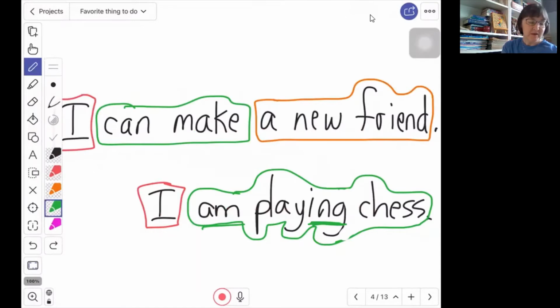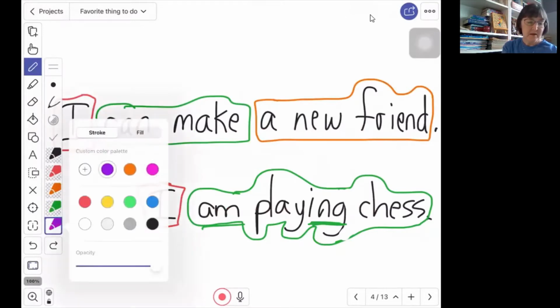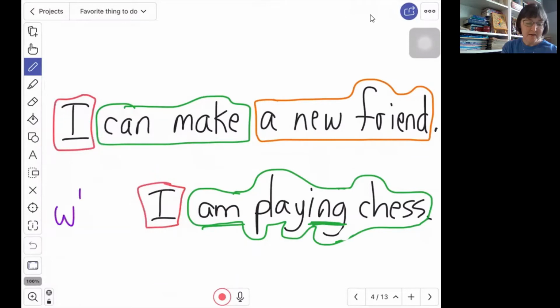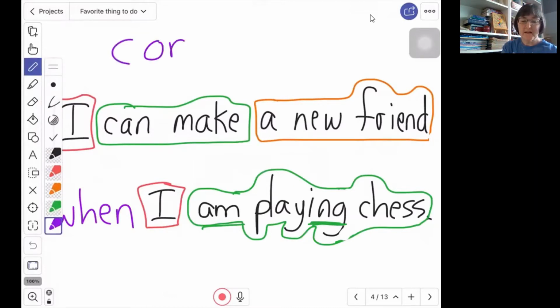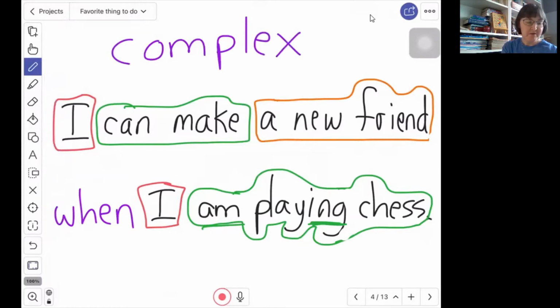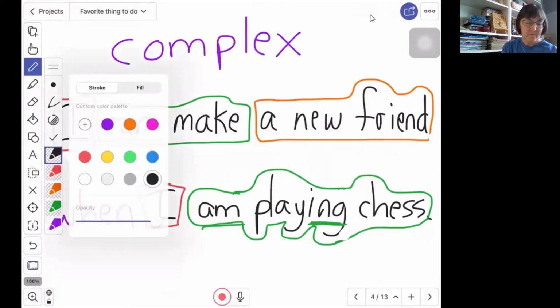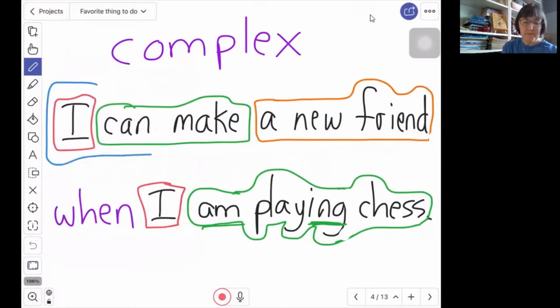So I will say here, when I am playing chess. Now I can get rid of this period. I can combine these two sentences into one. It will be a complex sentence because it will have this part right here, which is my main independent clause.